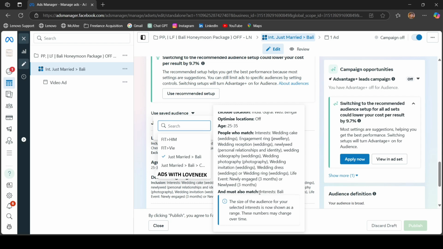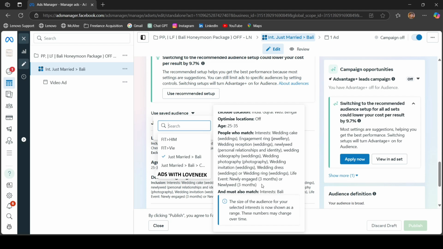So this makes my targeting very, very impactful, and this helps me to only target people who will be interested in my product or my service. In this case, we are marketing a honeymoon package in Bali. So according to that, this audience is the best that can be targeted on Meta.